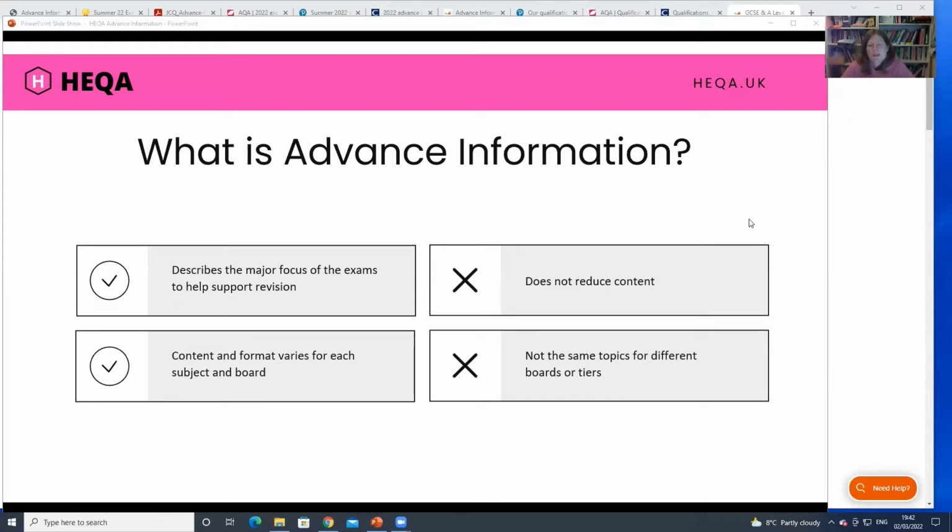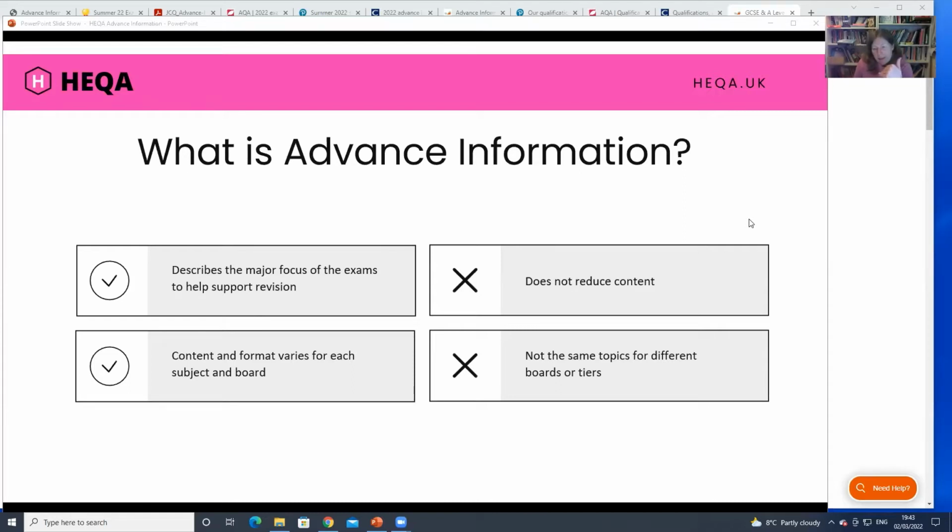There are a couple of specs, I think this probably only applies to Edexcel Sciences, where there are some topics that explicitly say this is not included. So that's about the only time you can say, right, fine, I don't need to worry about that. But it's quite a small area, because essentially they've written the exam papers as usual, and they are designed to cover as much of the specification as possible. So sometimes you look at the information and go, well, that's just the spec, that's not actually very helpful.